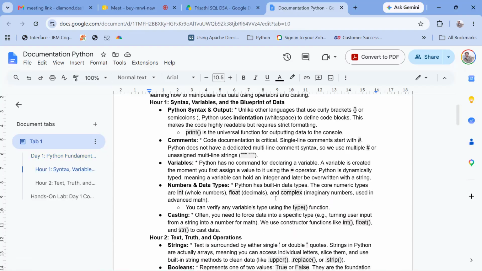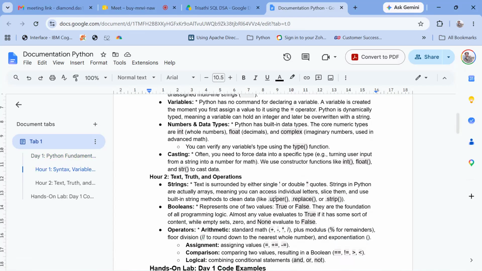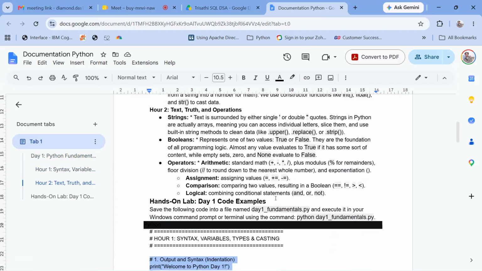And then we'll also take a look at variables, which are basically created so that you can pass dynamic values or you create dynamic spaces where you can overwrite it with different data types. Apart from that, we will look at numbers and data types, and then we'll also look at casting. Okay. Then strings, booleans, and we'll also take a look at operators as well. Okay, now let's go and start with the coding.